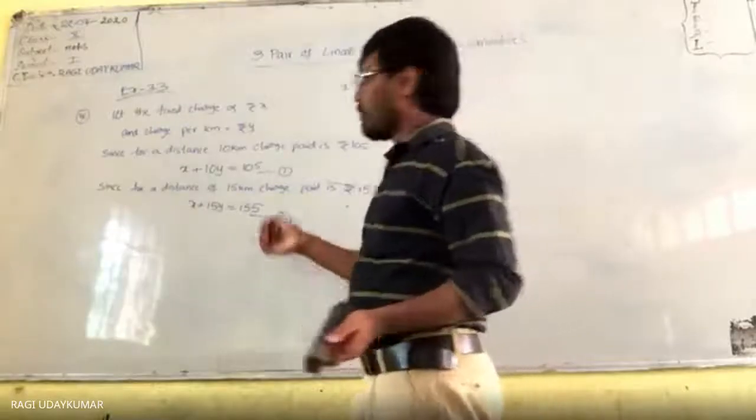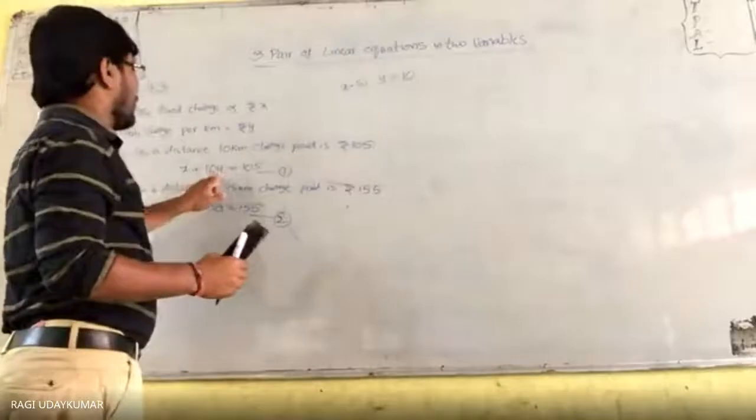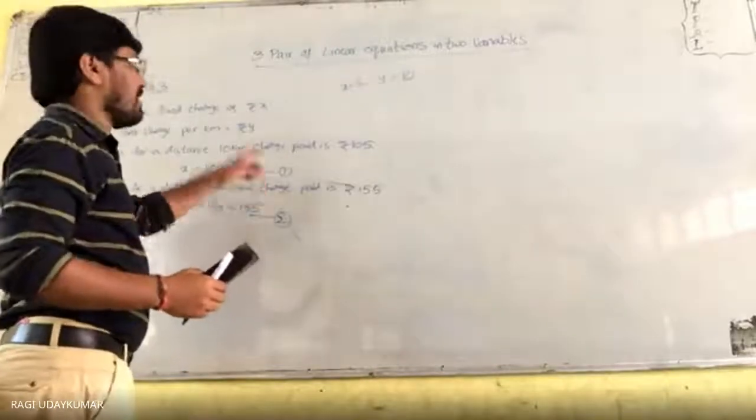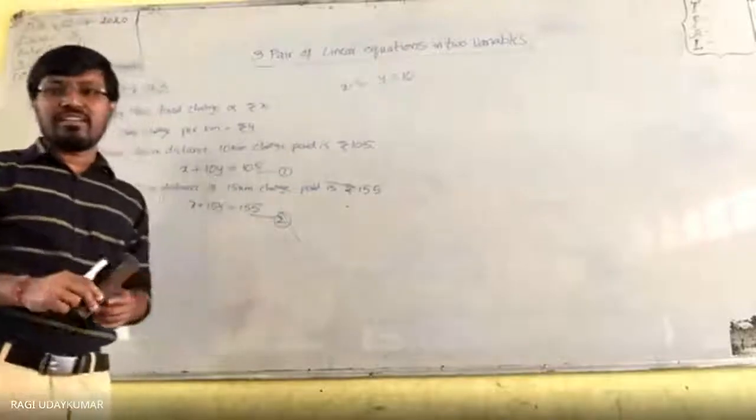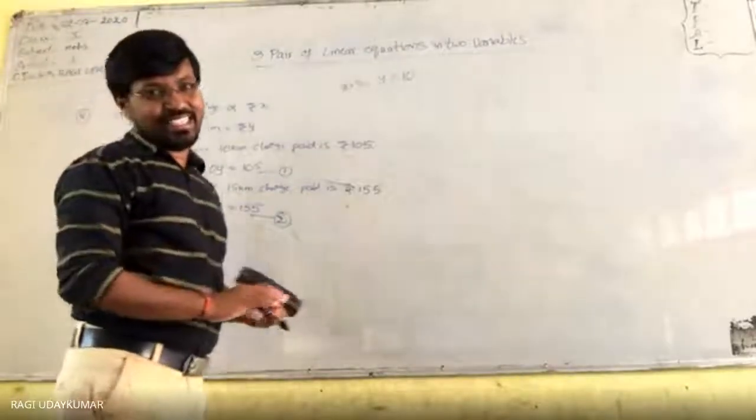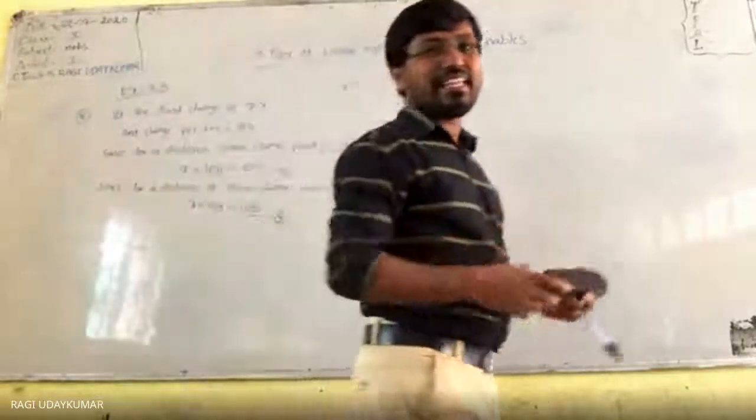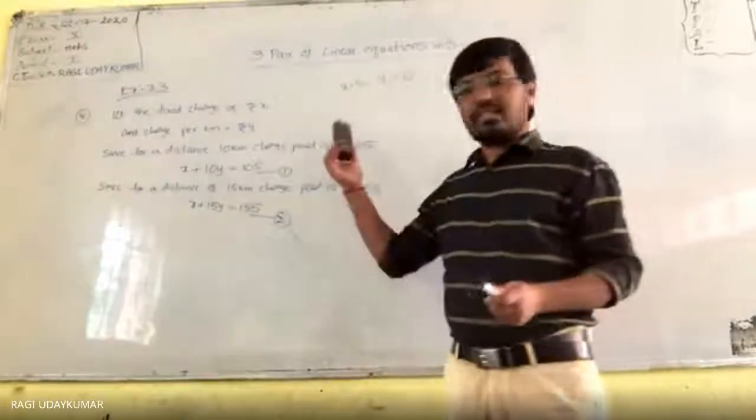Let us check: 10 into 10 is 100, plus 5 is 105. Yes, correct. 15 into 10 is 150, plus 5 is 155. But you should not write this directly by guessing; you have to solve it. Yes, this is correct.